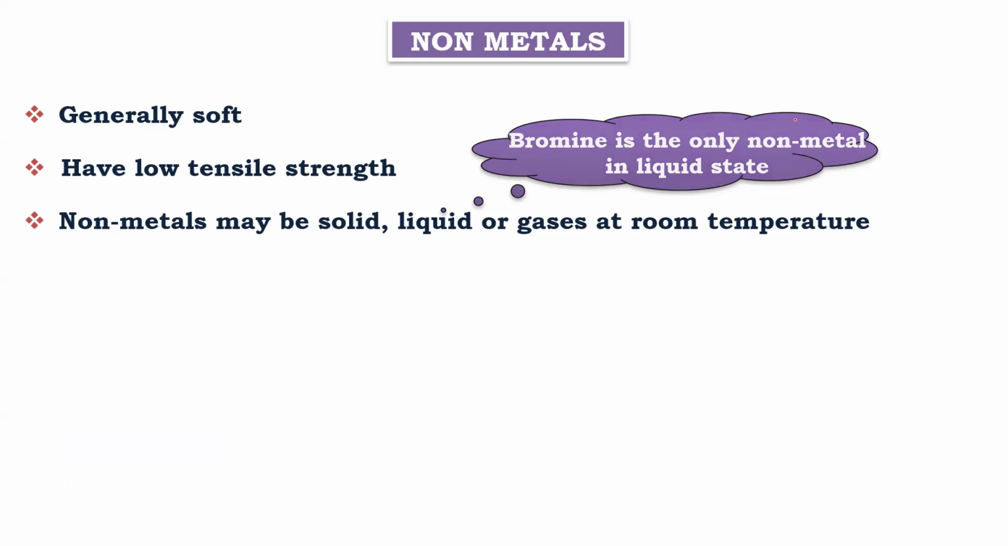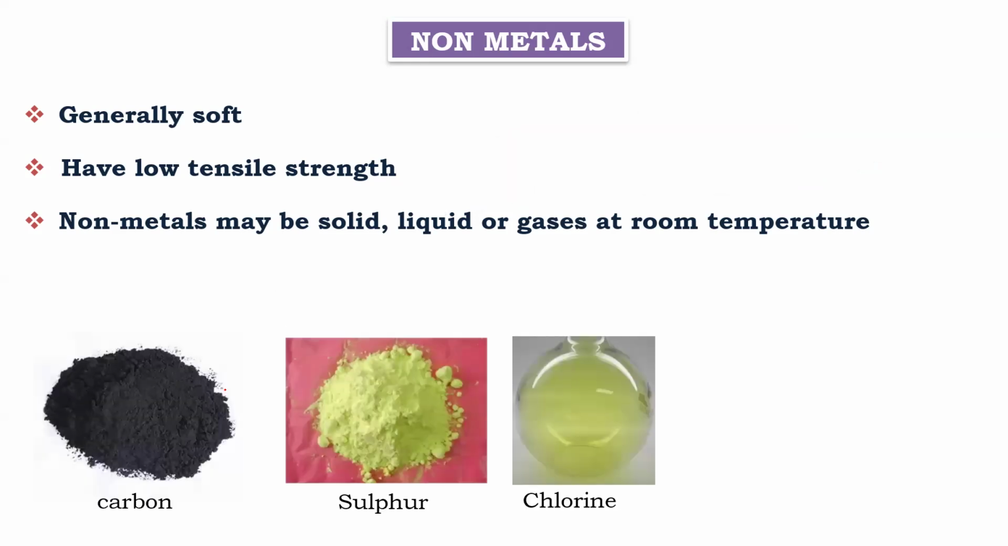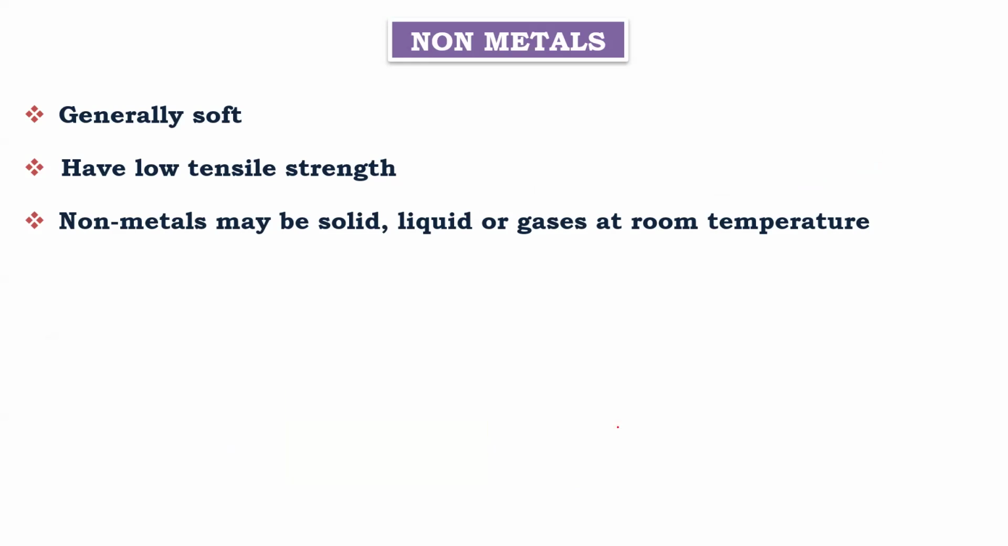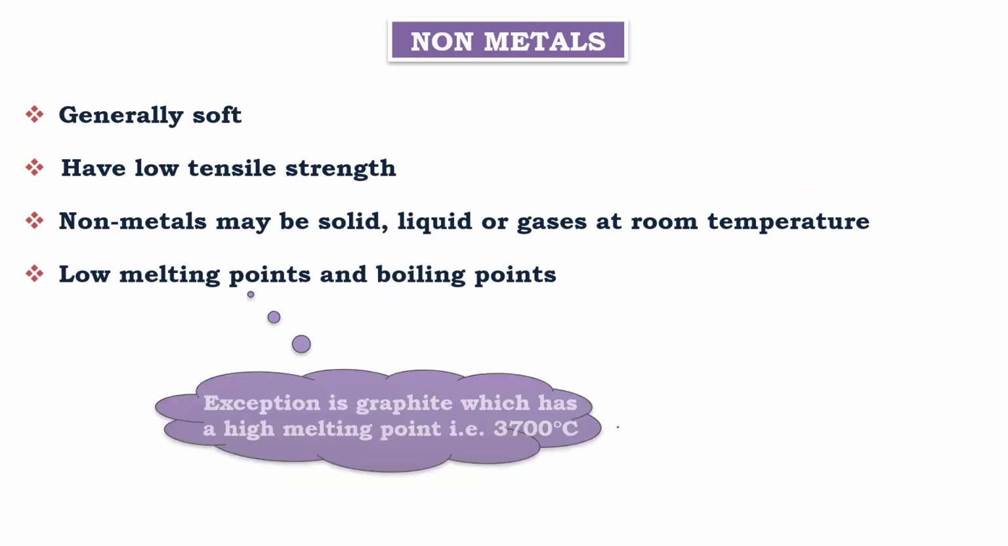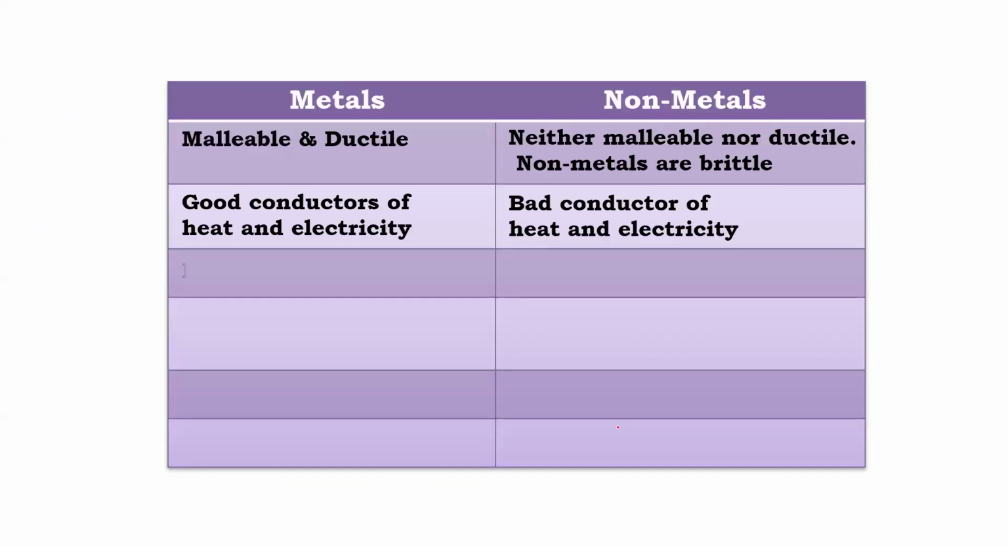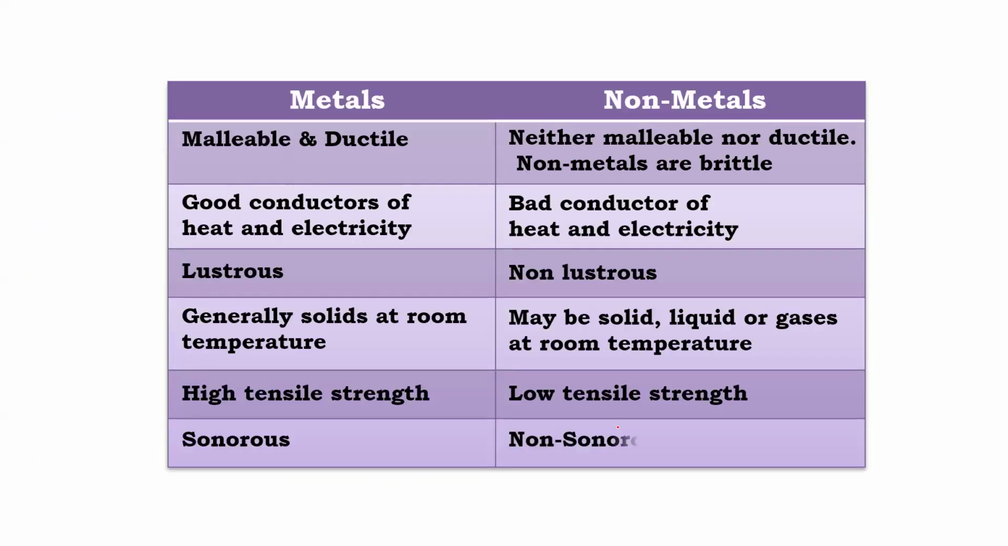Liquid, then gases. Carbon is in solid form, sulfur is solid, and chlorine is what? Greenish yellow gas. What is the color of chlorine? Non-metals generally have low melting points, the exception being graphite. They have low density. So these are the distinguishing points between metals and non-metals.